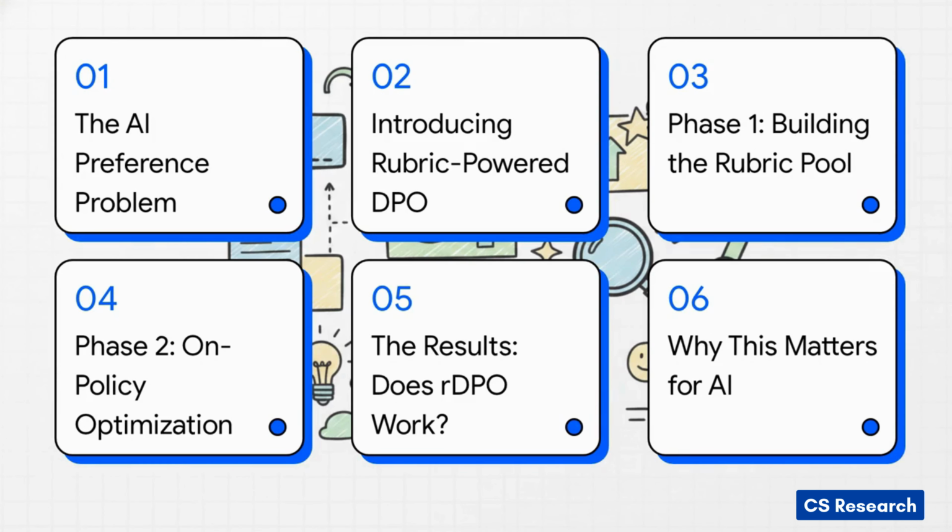So, here's the game plan. First, we're going to tackle the core problem that RDPO is trying to solve. Then, we'll break down the framework into its two main phases. After that, we'll dig right into the results to see if this thing actually works, and finally, we'll talk about why this all really matters for the future of AI.